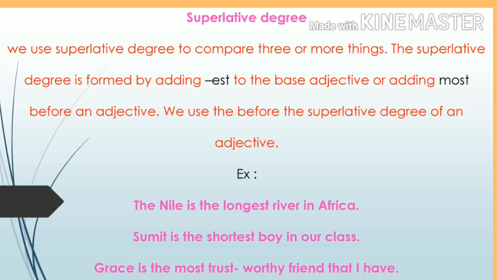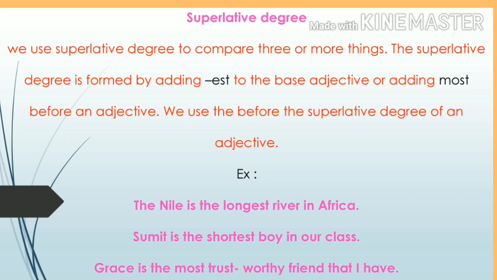To the comparative degree, we have to add er. For the superlative, we have to add est. In comparative, we add more before the base adjective. In superlative, we add most before the adjective. And also, we use "the" before the superlative degree of an adjective. In the first sentence, do you remember? Tea is the hottest beverage to drink. Before the word hottest, we add the word "the". So before the superlative degree, we must add "the".